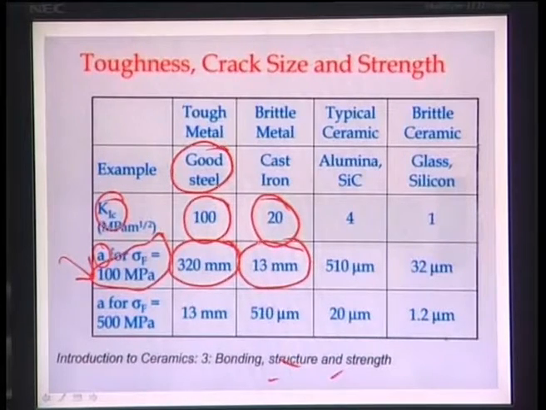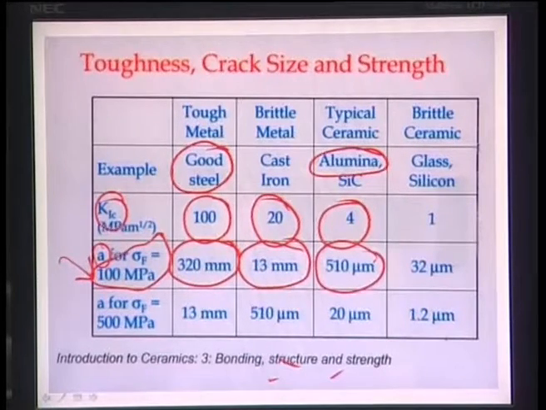Now a typical ceramic, let's say alumina, which is a bioceramic: if the K1C value is 4 MPa square root meter and sigma f is 100 MPa, then it can only tolerate 510 micrometer. So 510 micrometer means it is much less than a millimeter.